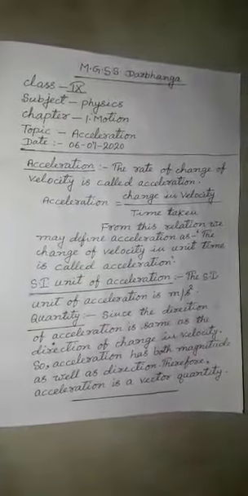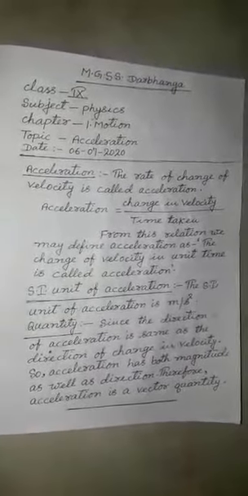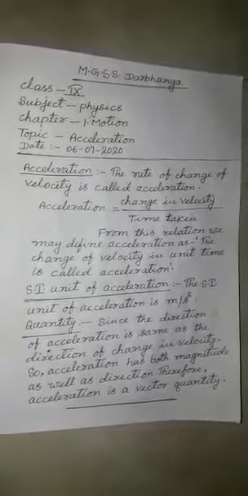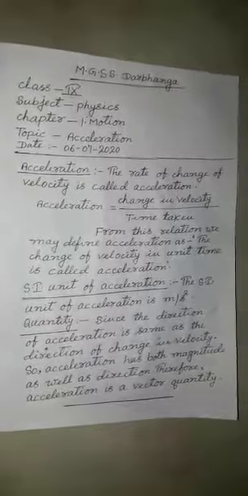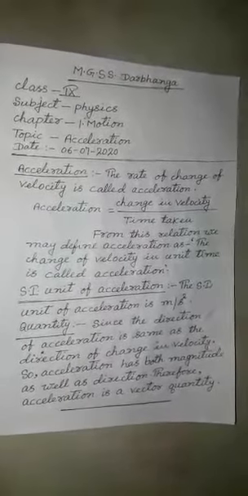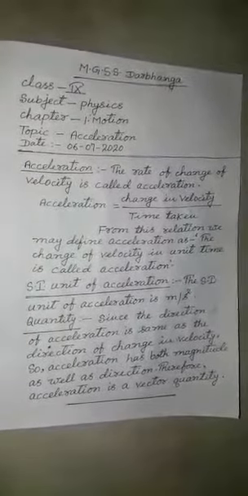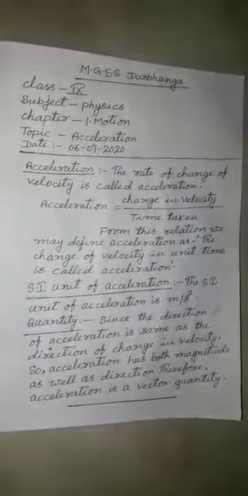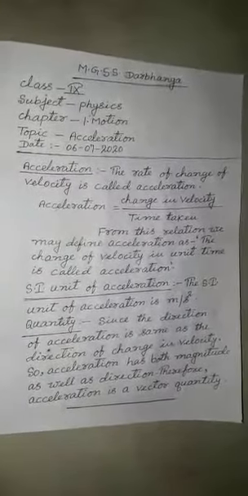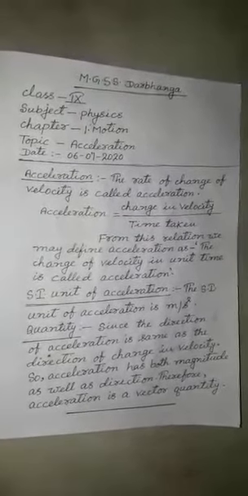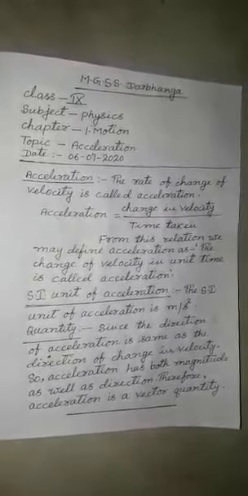In time t, the change in velocity equals v minus u. Therefore, in unit time, it is equal to v minus u divided by time t. That is change in velocity in unit time. So, we may also define it: the change of velocity in unit time is called acceleration.